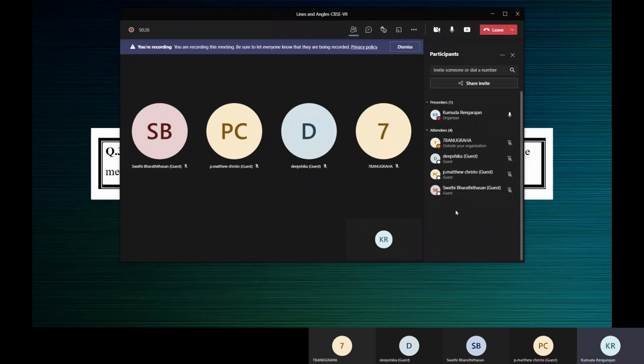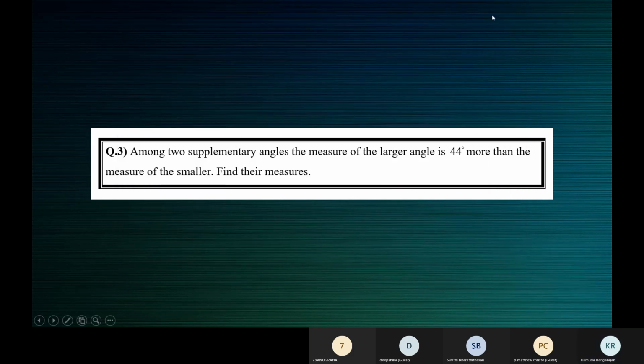Anugraha, share your thoughts. Ma'am, I also got Matthew's answer, ma'am. I tried once. No, but you cannot get the answer without solving, right? You cannot make guesses because you have to show the steps. Now, this word problem can be for 3 marks for 7th standard. So just writing the correct final answer is not sufficient.